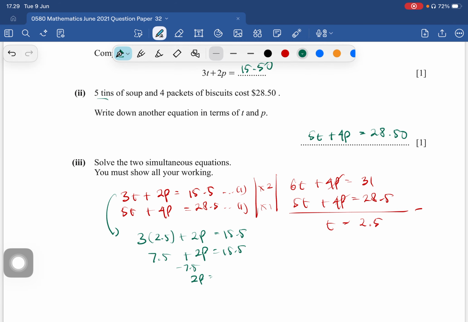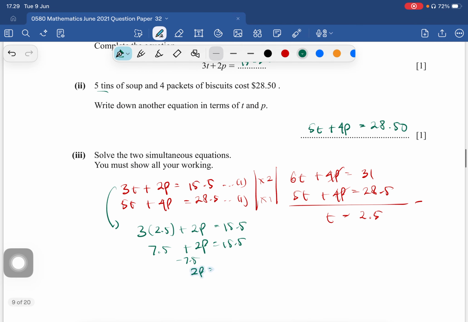Because here we minus the left side by 7.5, the other side also we minus by 7.5. Why? To make it only p on the left side. So 15.5 minus 7.5 is 8. We divide by 2 on both sides, so p equal to 4.